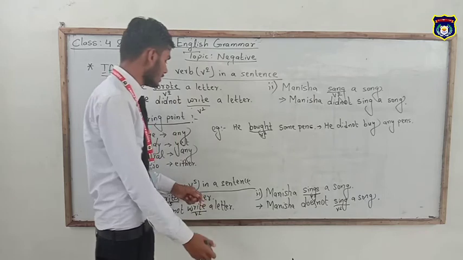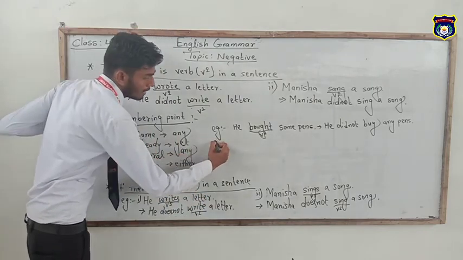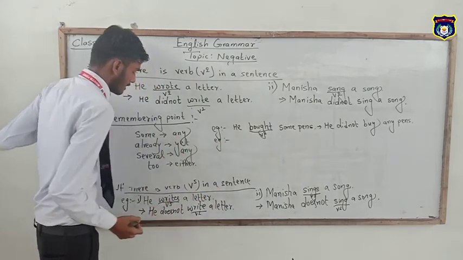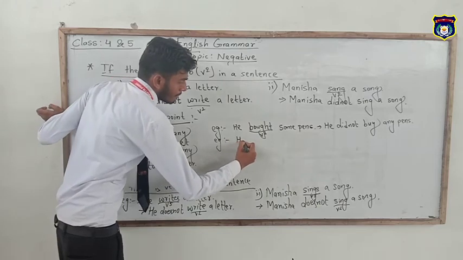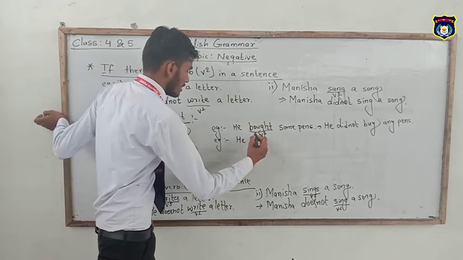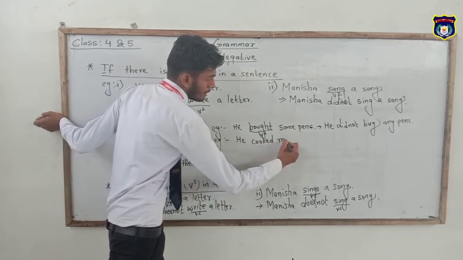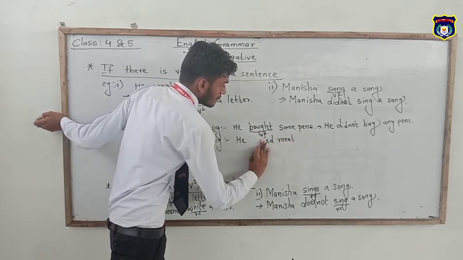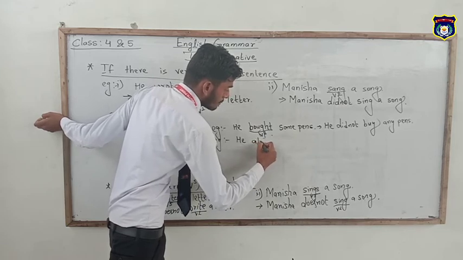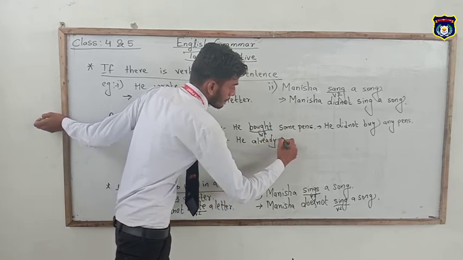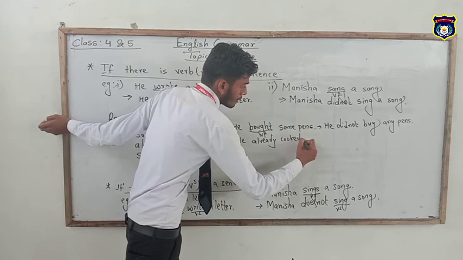In this way, another example, just like already, he already cooked meat.